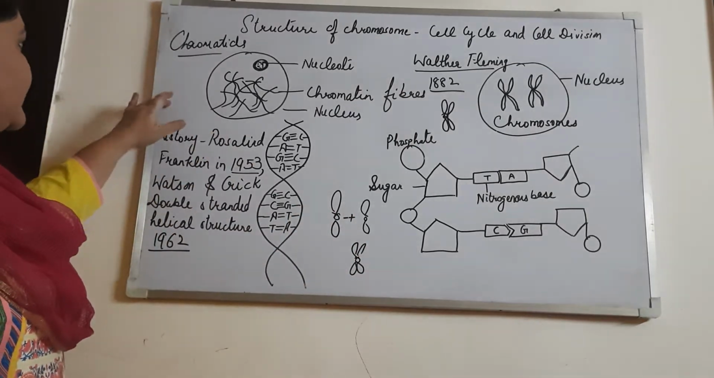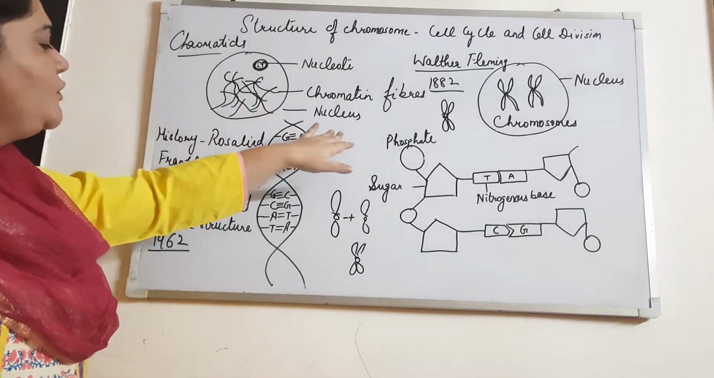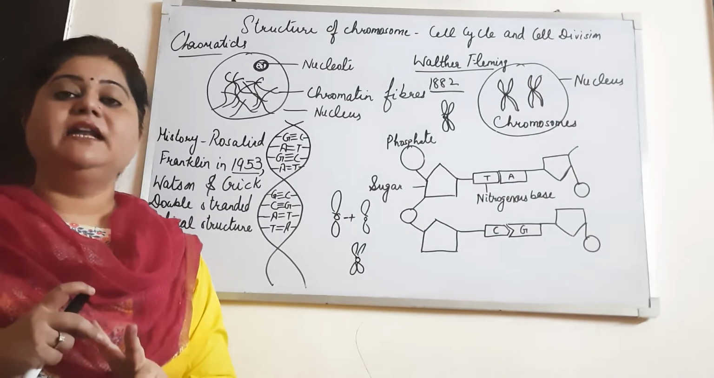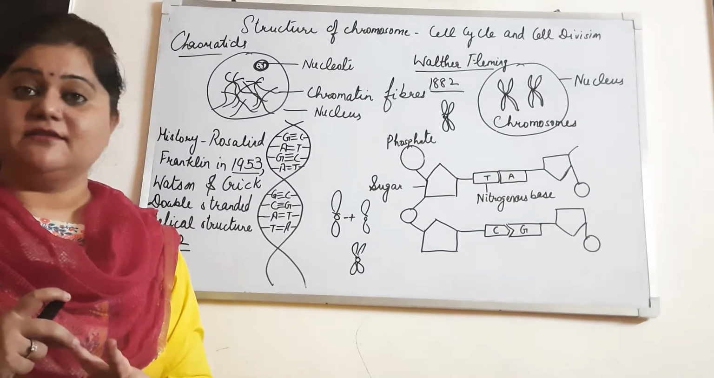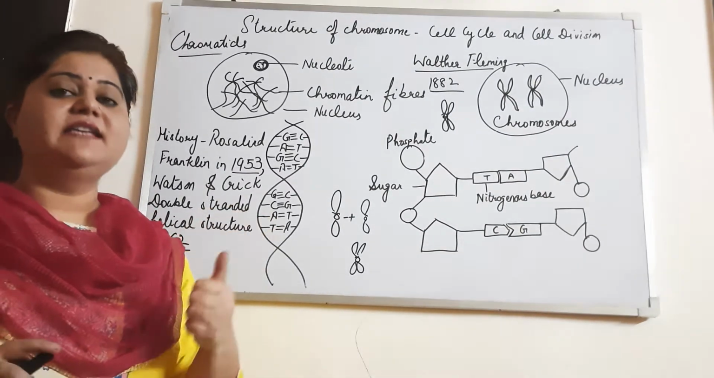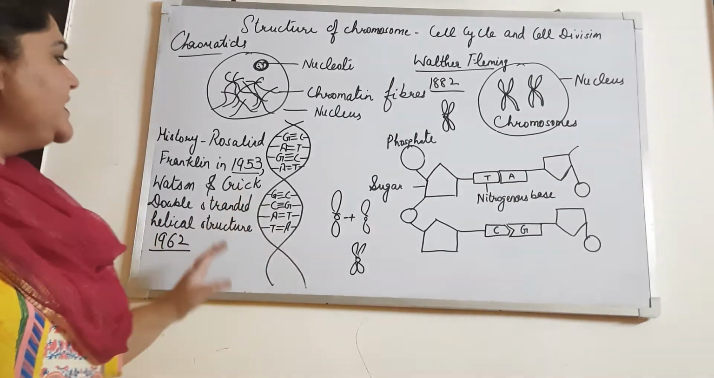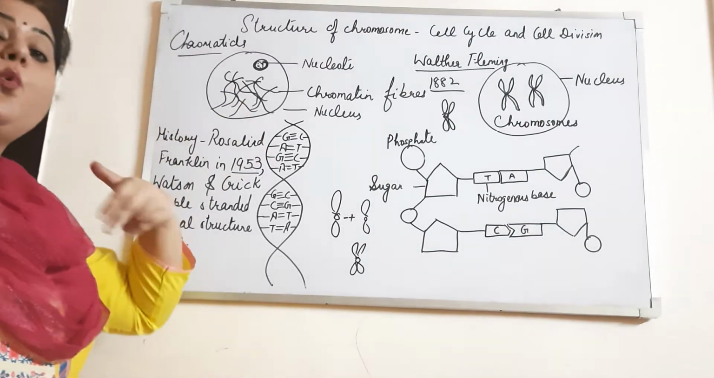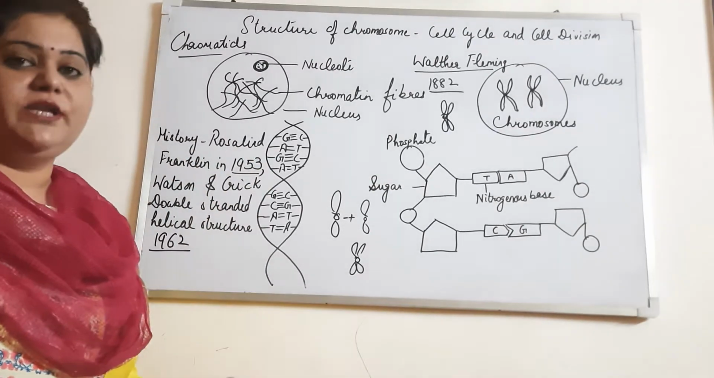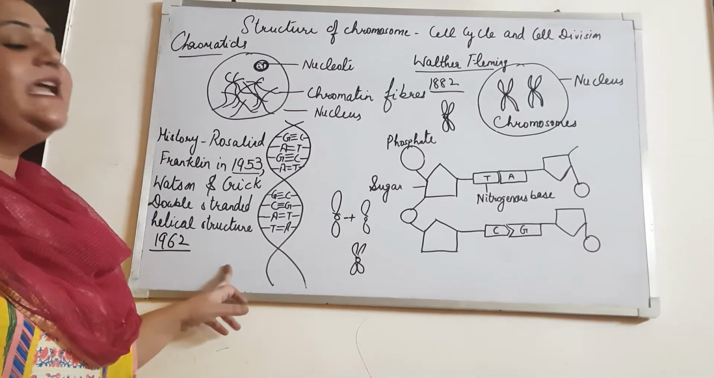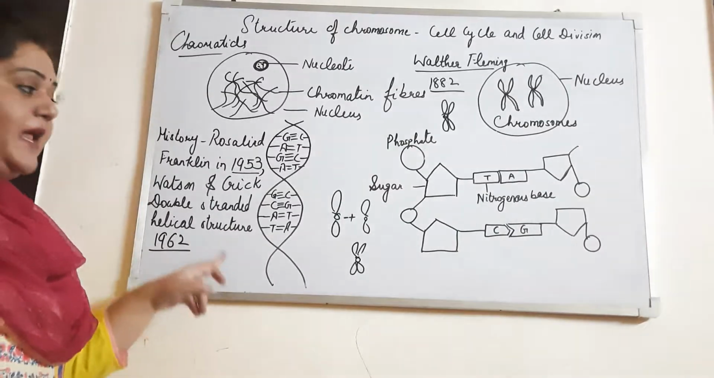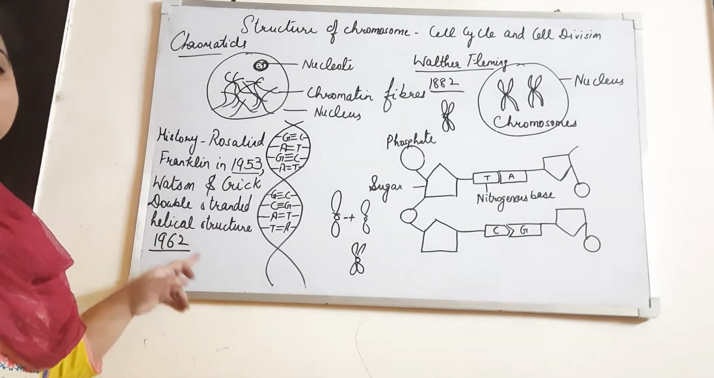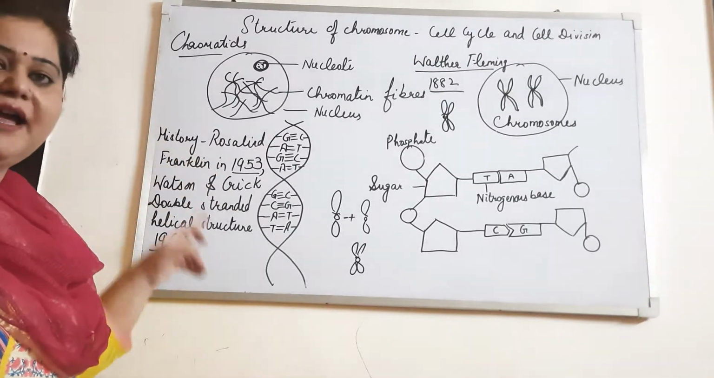Now, the chromatin fiber consists of two things: one is DNA, another one is histone proteins. What is the quantity of the DNA present in the chromatin fiber, and what is the quantity of the histone proteins? 40% is DNA and 60% is histone proteins in the chromatin fiber.